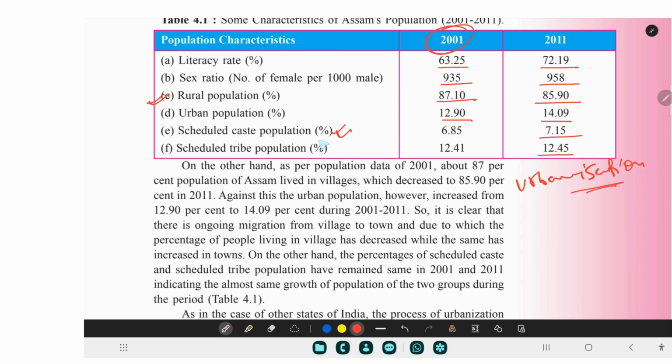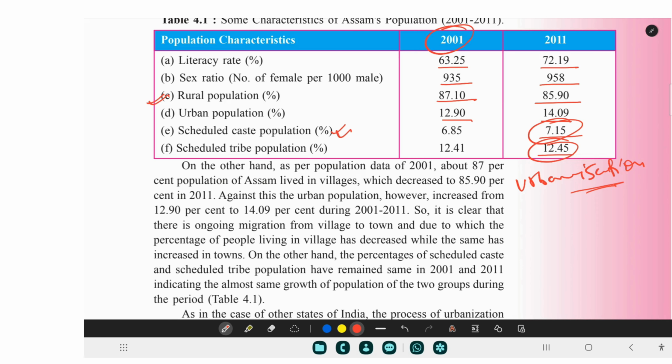Or they can ask you whether the scheduled tribe population percentage is more, and that is correct. See, here it is more, so there are more scheduled tribe people in Assam.